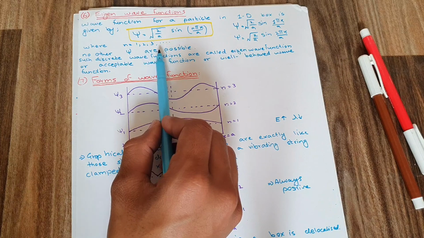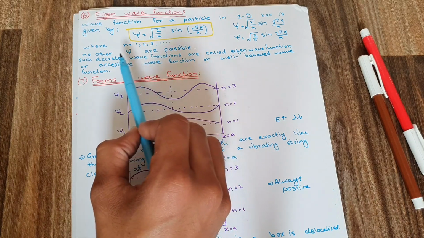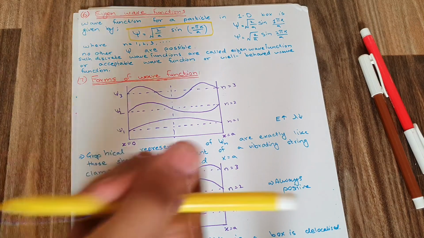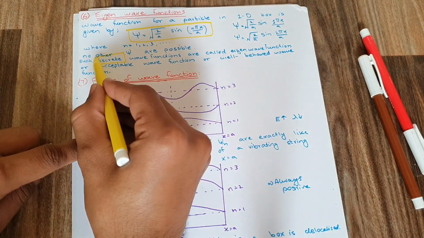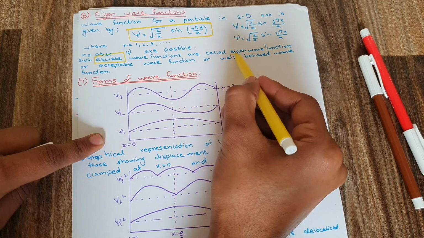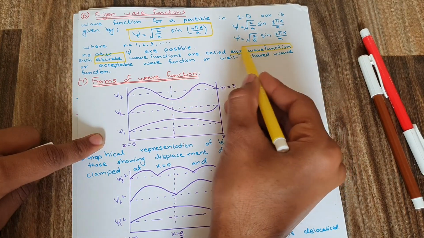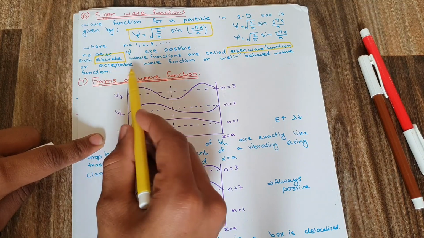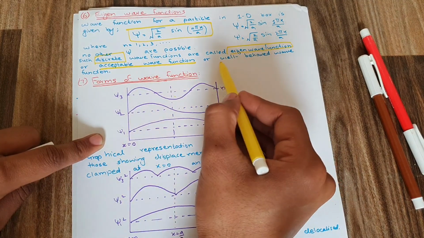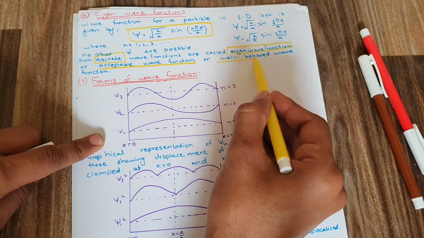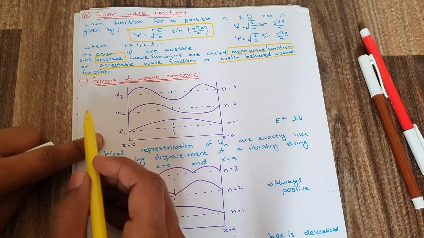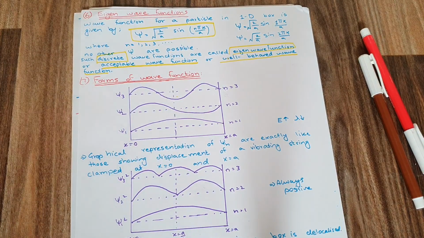Such discrete wave functions are called the eigen wave functions. These are known as the eigen wave functions. Another name for this is acceptable wave function. And the last thing is that they are also known as well-behaved wave functions. So that was the 6th point.